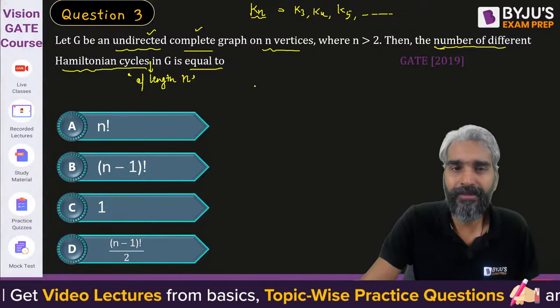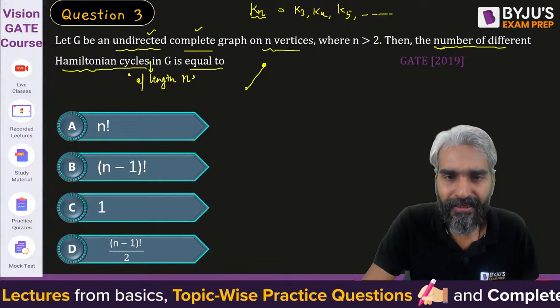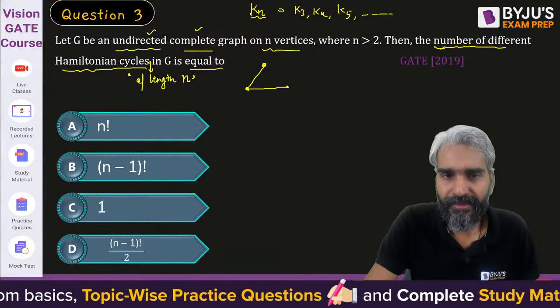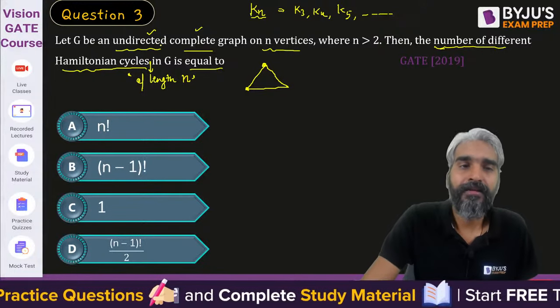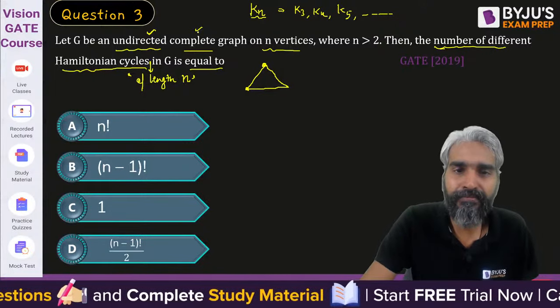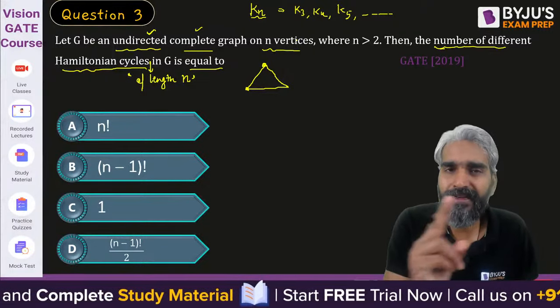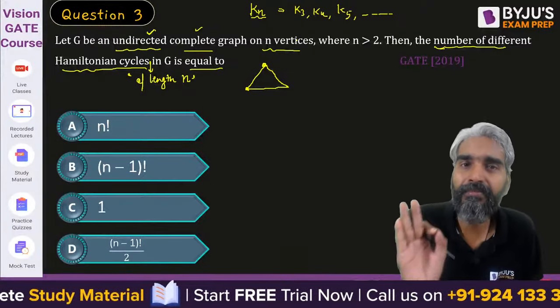So please try to understand that if I take this as a graph, first of all, it's an undirected complete graph on n vertices, but it did not say whether the vertices are labeled or not.